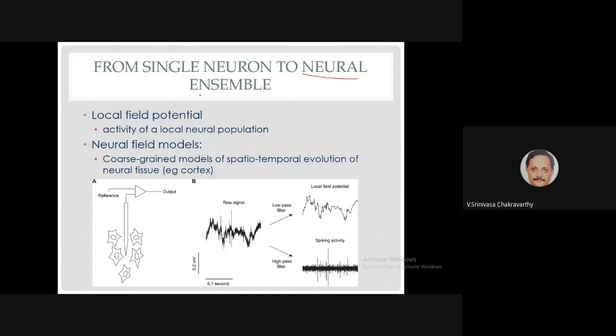If you take this, then the model of a neural ensemble, the average activity of a neural ensemble, cannot be spikes, but is better described by an oscillator, and not by a spiking unit. So that motivates us to discuss a whole class of models, neural oscillator models.